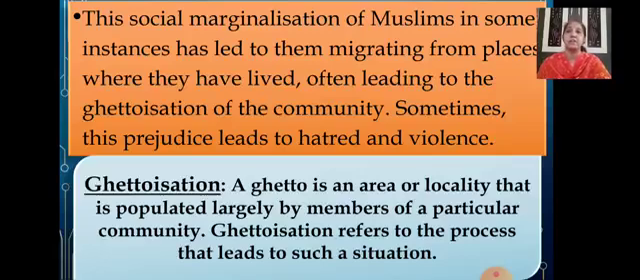Now, what is the meaning of the ghettoisation of that community? A ghetto is an area or a locality that is populated largely by members of a particular community. Children, you have heard about the Sindhi colony, where most of the Sindhi people are living. You have heard about areas where all the Muslim people live. So this is ghettoisation, where the same community tries to live in the same area and locality. One reason is that they feel secure because the same type of people are living around them. So ghettoisation refers to the process that leads to such a situation.